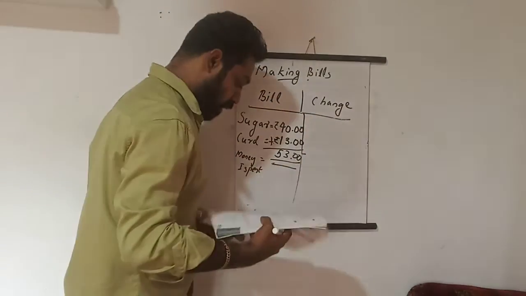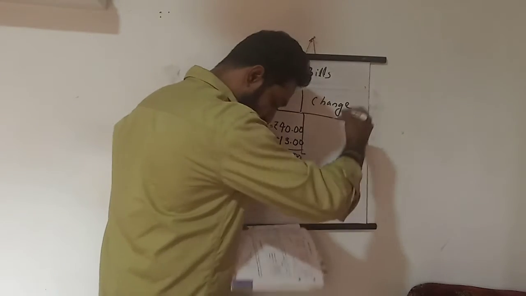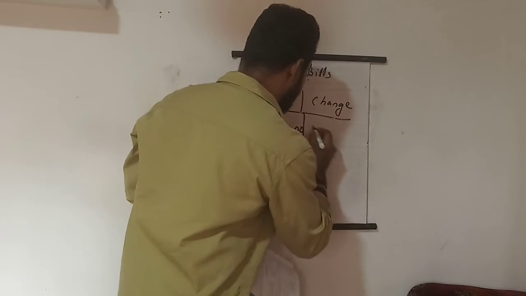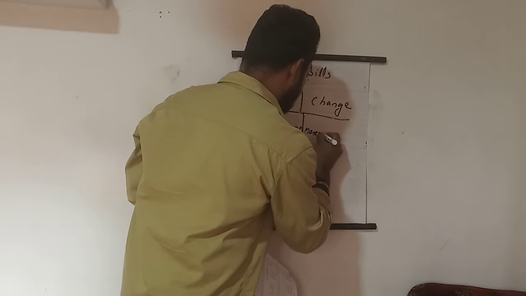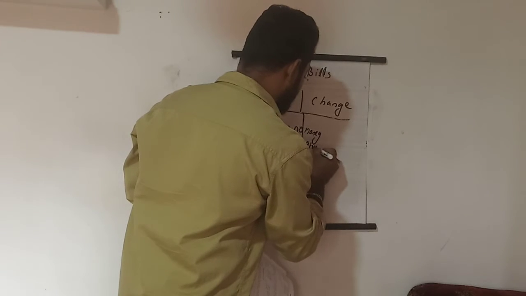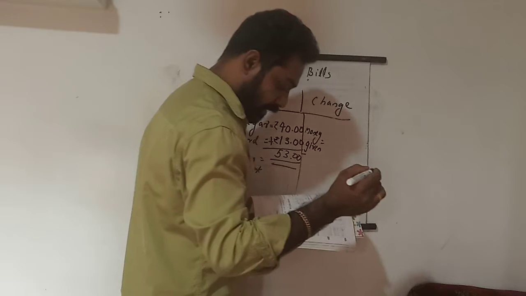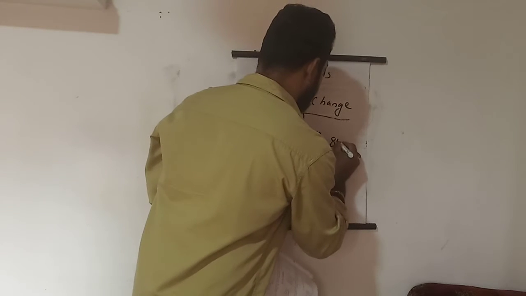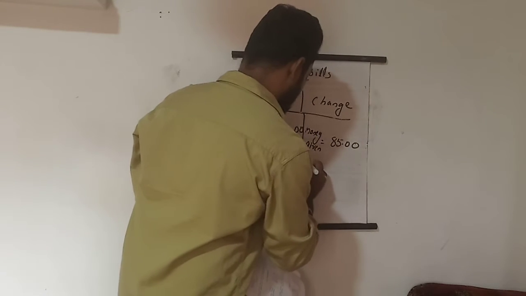So how can I write it? It is given over here in the textbook. Money given is equal to 85.00.